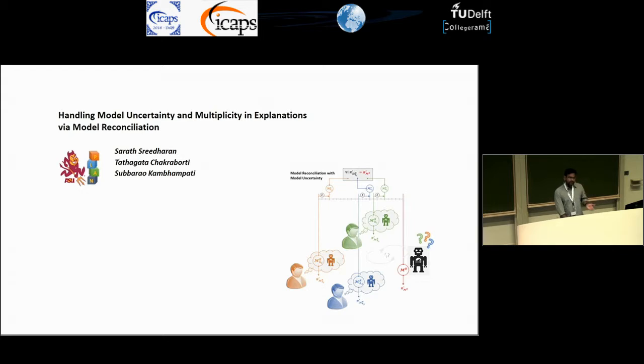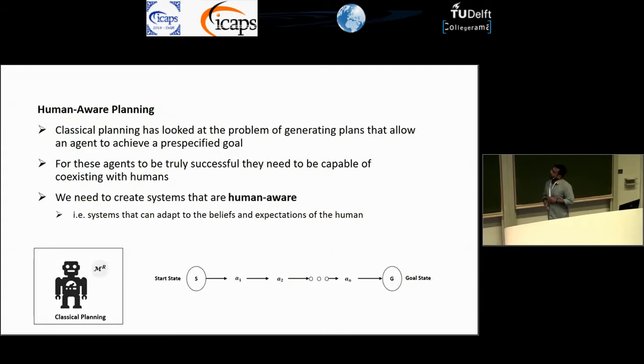Before I get into the details of this paper, I would like to take a few minutes to try to give an intuition behind what is explanation via model reconciliation. To start with, one of the focuses of classical planning is looking at the problem of generating plans that allow an agent to achieve a pre-specified goal. But unfortunately, for an agent to be truly successful in the real world, it's not enough that they are capable to achieve goals. They need to be able to coexist with humans.